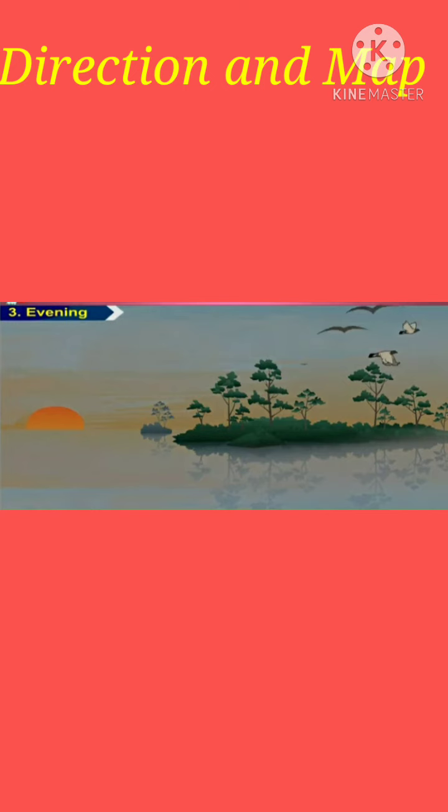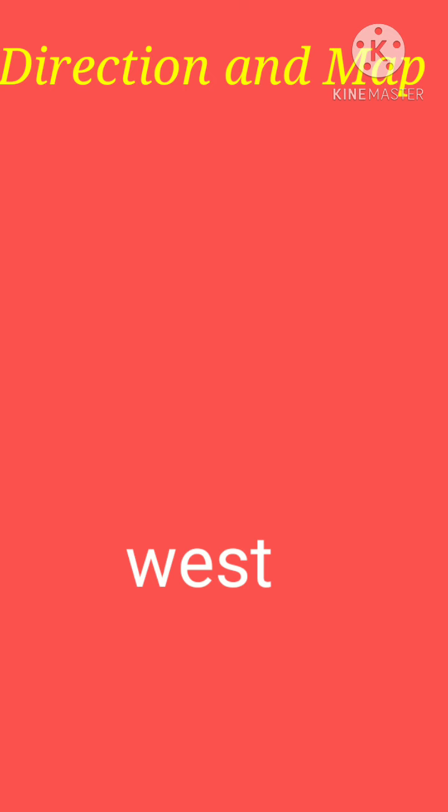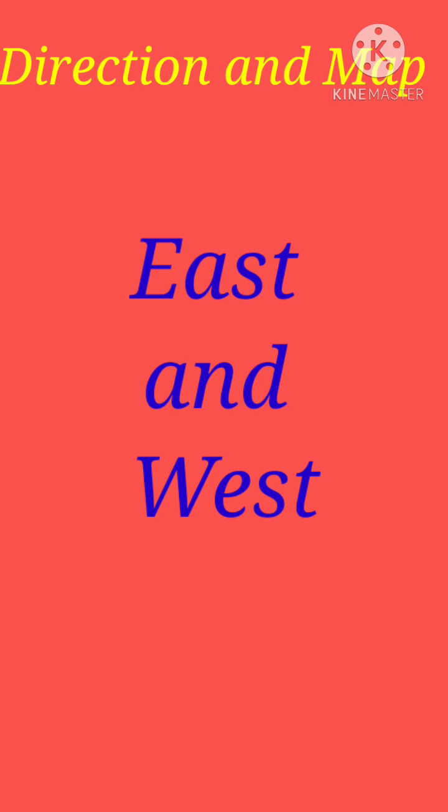The sun sets in the west. Do you know what east and west are? Students, east and west are the directions. There are four main directions. Now, let's see how you can know these directions.